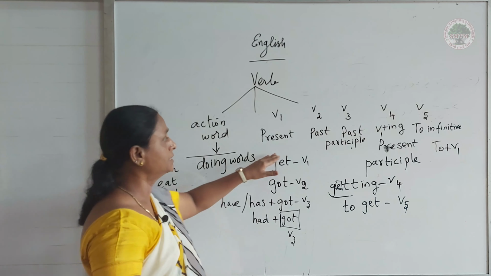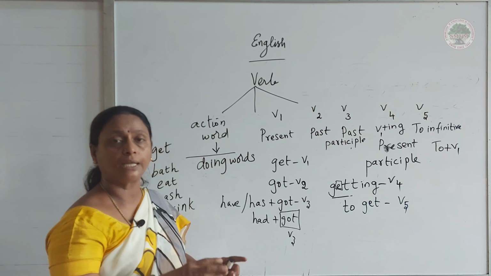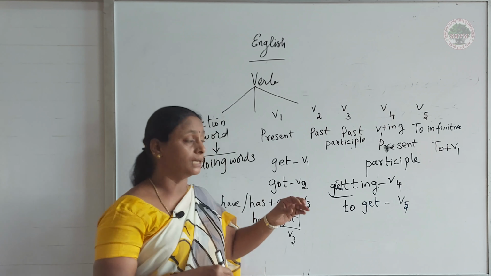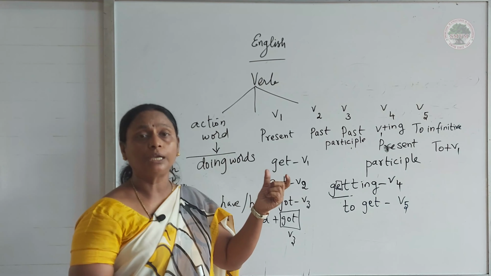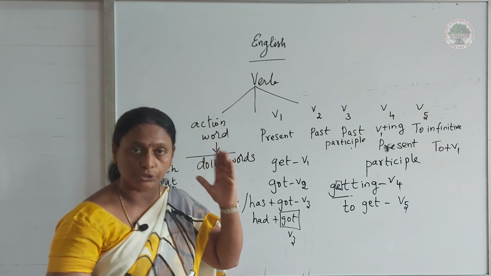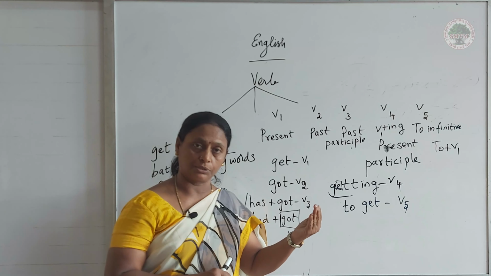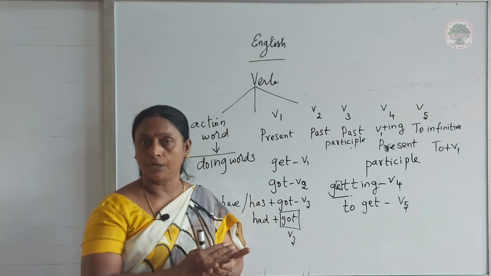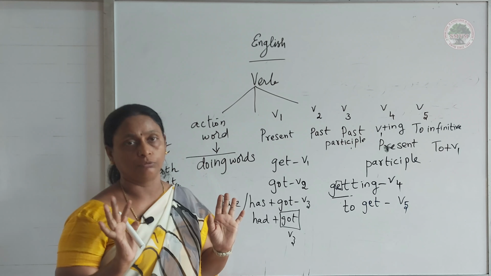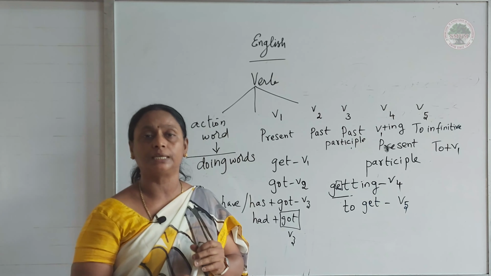Understand? So these are the 5 forms of verbs. And we have to supply them in our sentences. We should be very careful in supplying these verbs, looking at the subject. Looking at the subject, whether the subject is singular, plural, or first person, second person, third person, proper noun, common noun, material noun, collective noun, and abstract noun. Looking at the subject only, I have to supply these verbs in the sentences.